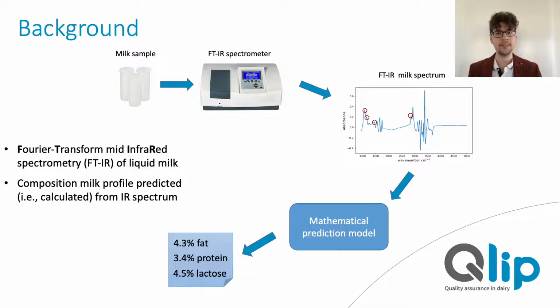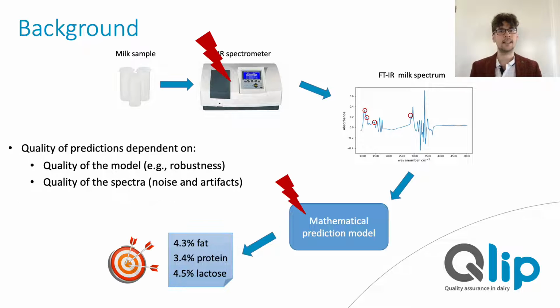Fourier transform mid-infrared spectrometry is the method of choice for determining the composition and quality of liquid milk products. Simply said, this works by using an infrared instrument to measure the milk's absorption spectrum. Mathematical prediction models can then use that spectrum and calculate or estimate from it the concentration of fat, protein, lactose, and many other parameters. How accurate our estimates for these parameters eventually are depends on many things.